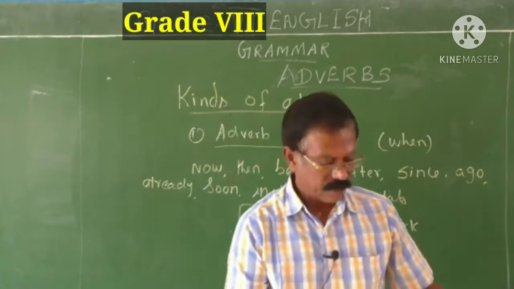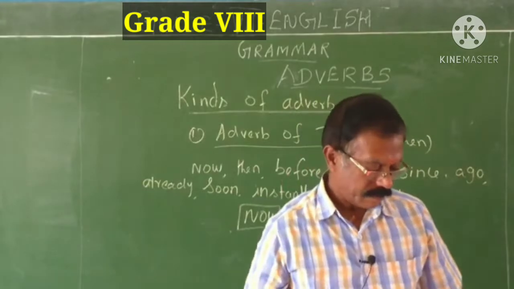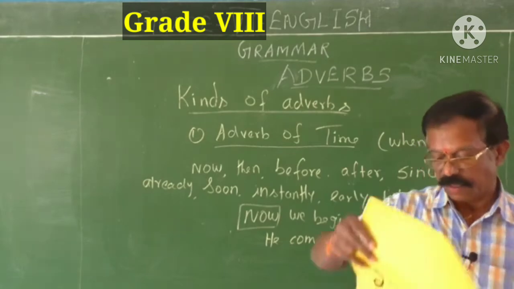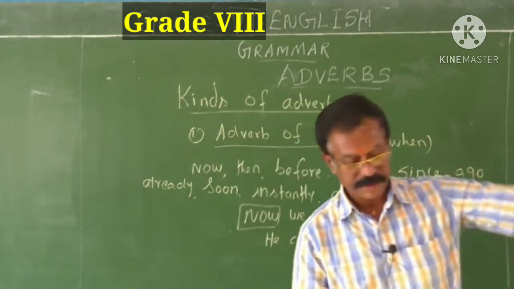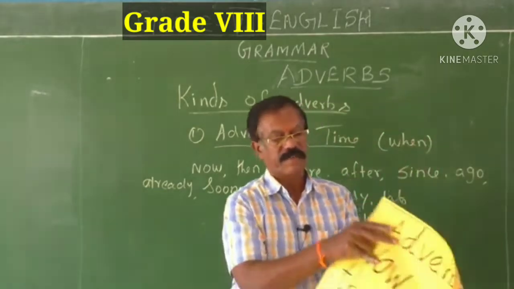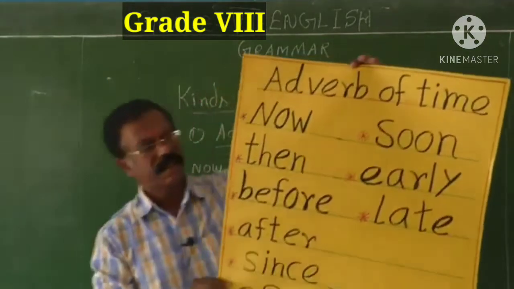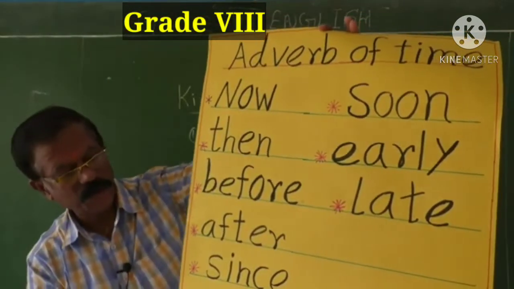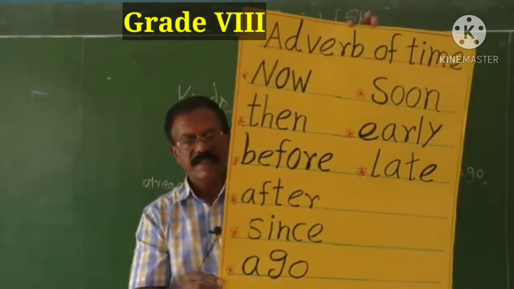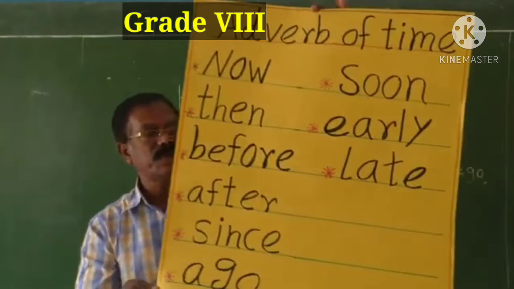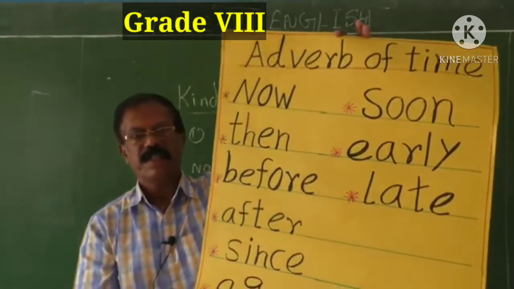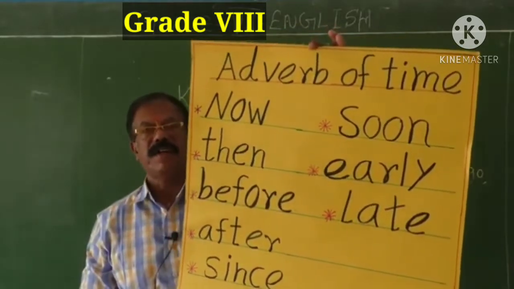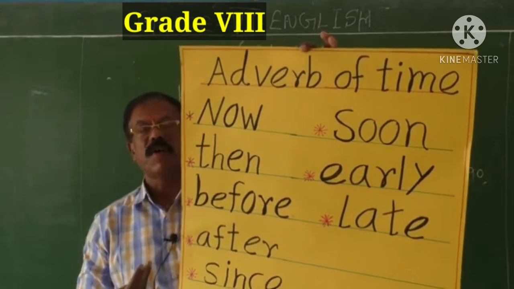See here, I will show you a chart. It helps you to understand how these adverbs of time are used. Look here children, this chart, adverbs of time: now, then, before, after, since, ago, soon, early and late. But I have given here only a brief list of adverbs of time. We have plenty of adverbs of time, so you have to learn all these, children.